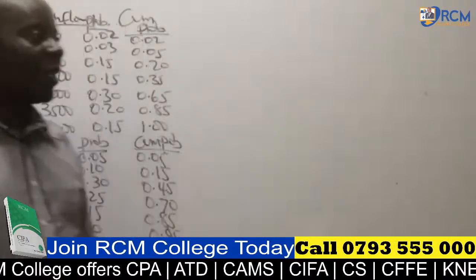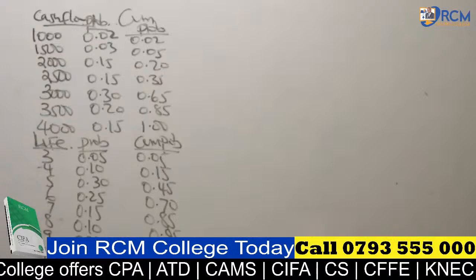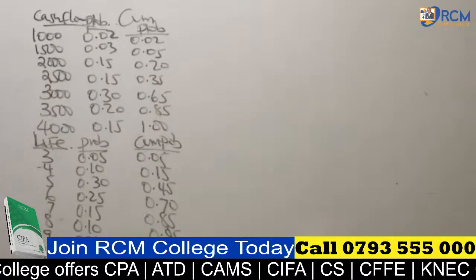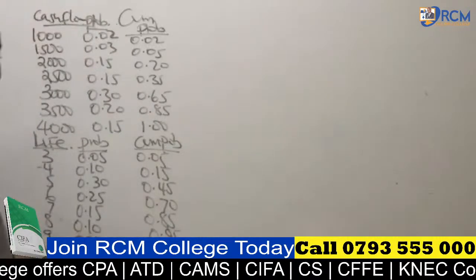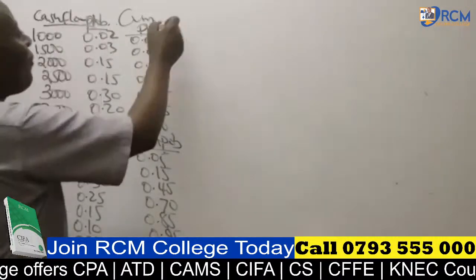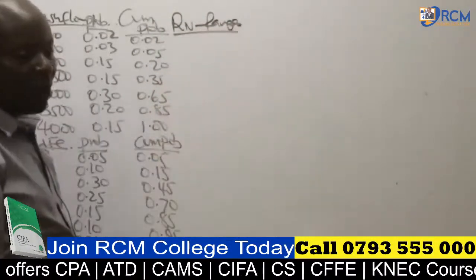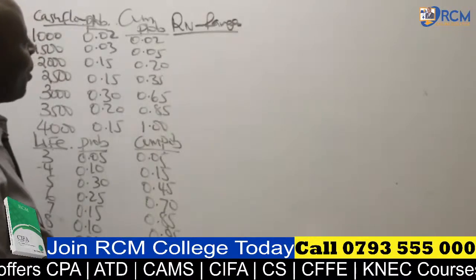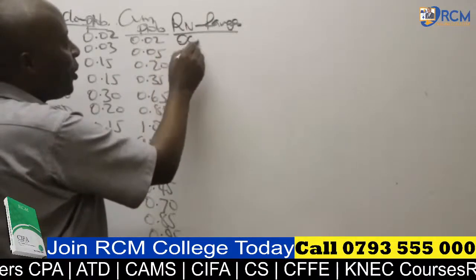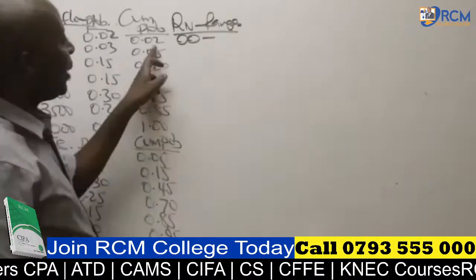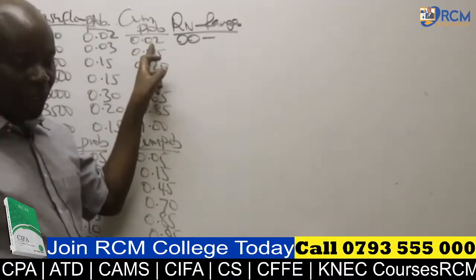Great. So once, ladies and gentlemen, I have been able to get the cumulative probabilities, then what I need to do is to come and create a column here for random number ranges. So random number ranges, we are really running this thing down, given that these are 2 decimal places. So this is how my random number ranges will look like, 0, 0, all the way to the upper limit. Can somebody give me the upper limit value for this one? Very good, 0, 1, thank you very much.